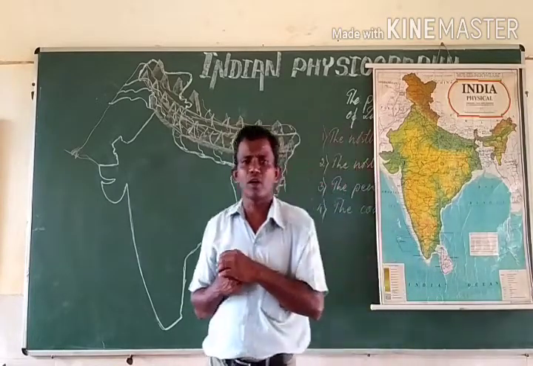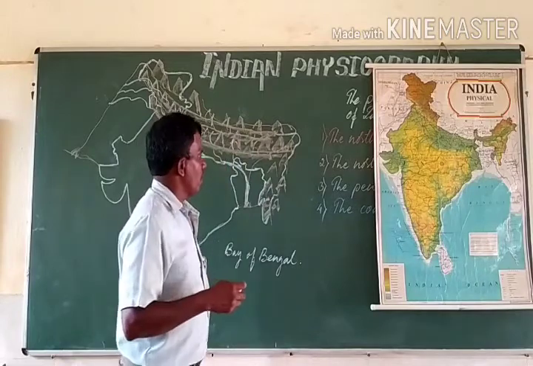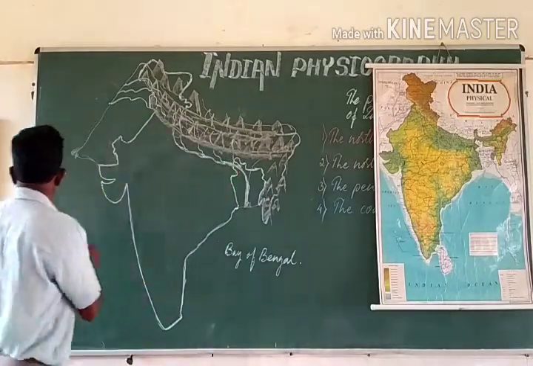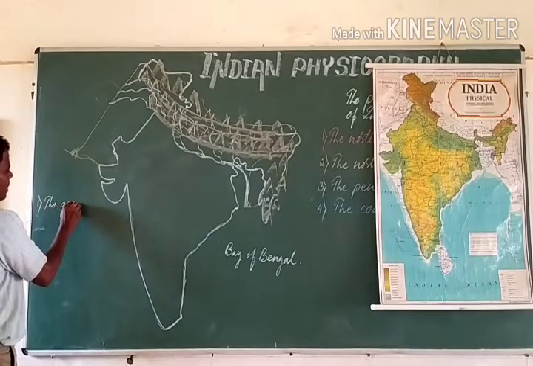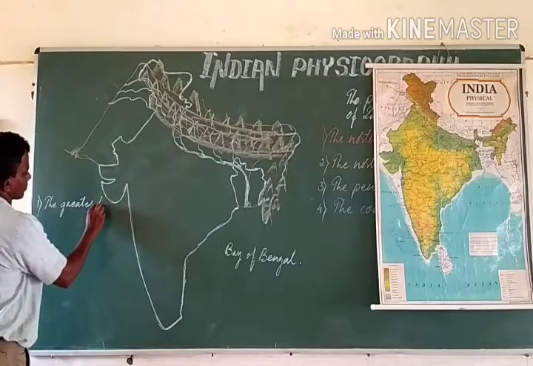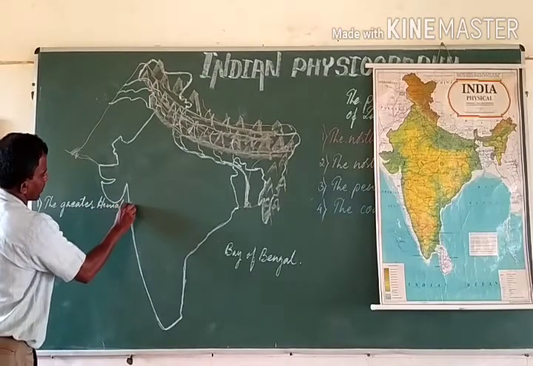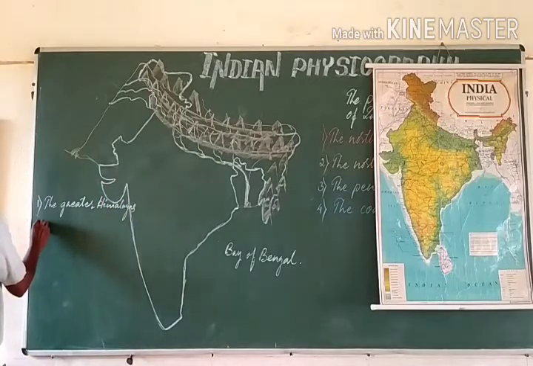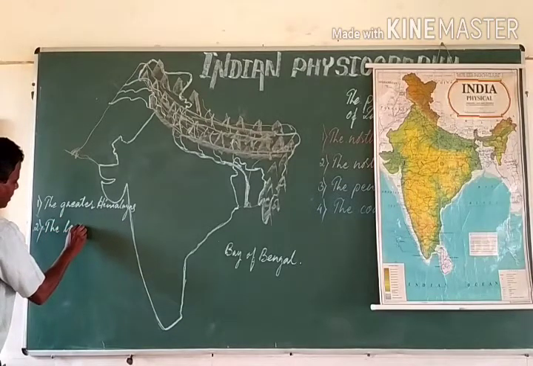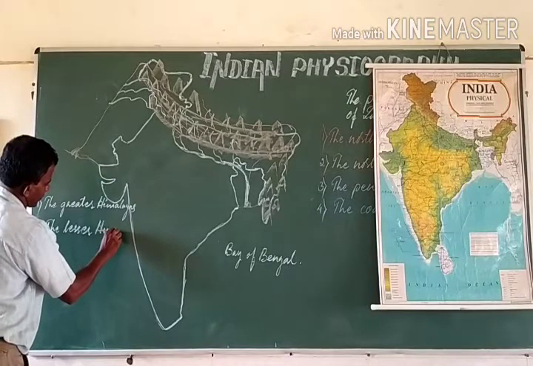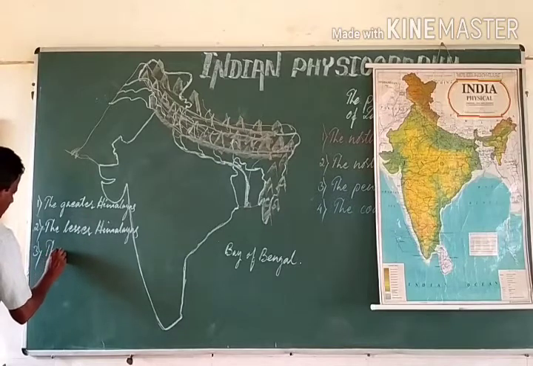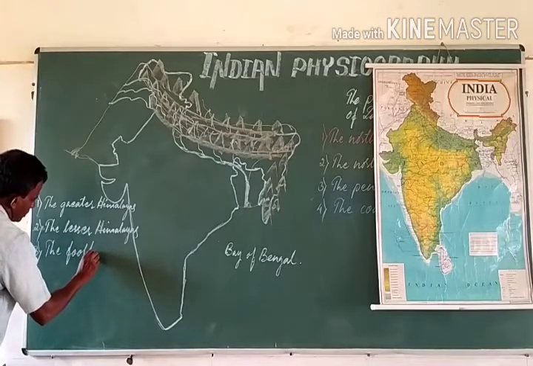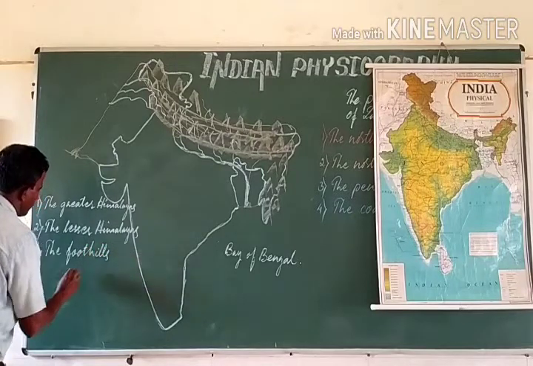The three ranges of the northern mountains or the Himalayas are, one is the, I am going to write here, the Greater Himalayas. The second type of the Himalayas are the Lesser Himalayas, and the third, the foothills of Himalayas.